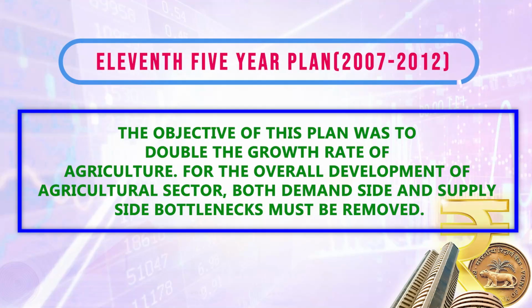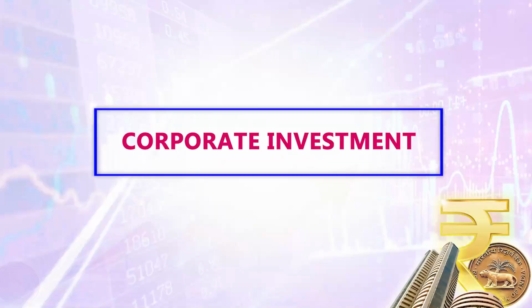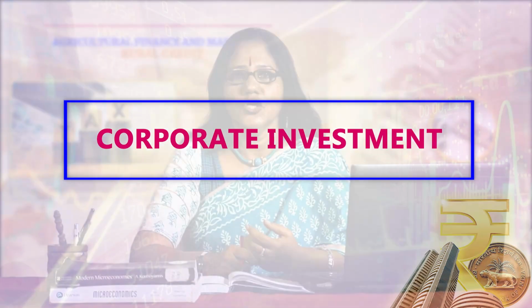The 11th plan period started in 2007 till 2012. This is an important period for agriculture because the emphasis was on corporate investment in the agricultural sector so that private investors can invest in it. And some new things emerged in the agricultural sector like contract farming, improving water management systems, and diversification of crops, like production of fruits, vegetables, flowers, herbs, spices increased during that particular plan period.